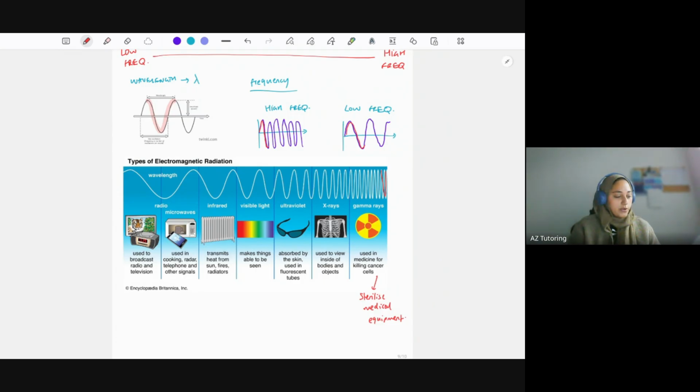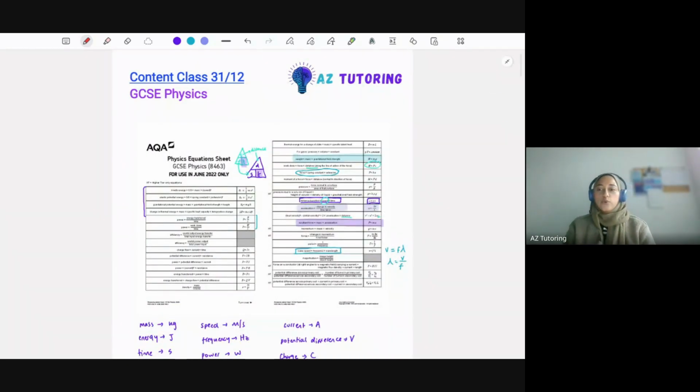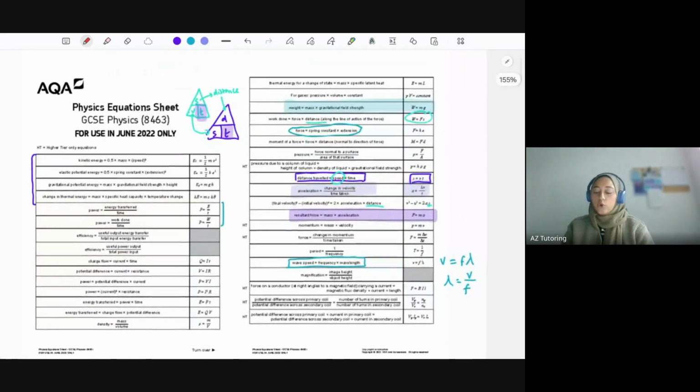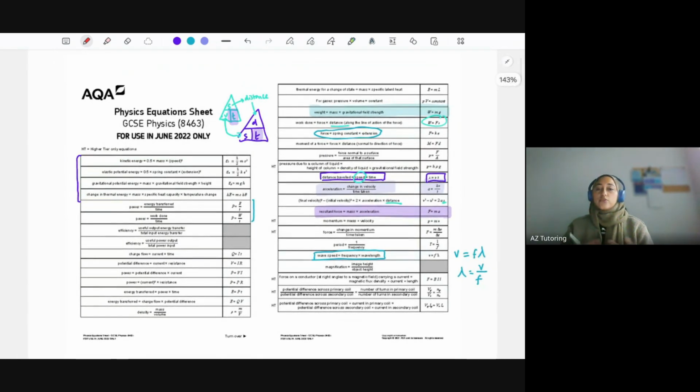I'm going to wrap it up there rather than starting on something new. I hope that was useful, and I hope you understand how much physics is easy in a sense, because you're given all the equations, which essentially gives you all the answers within physics. So when you're revising physics, always refer back to the sheet, because you're going to be given the sheet in the exam. So get the one for your exam board. This is what you're going to be given. So always refer back to that as well as revising.